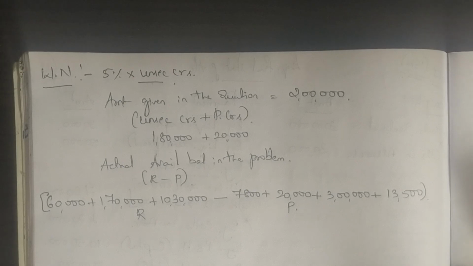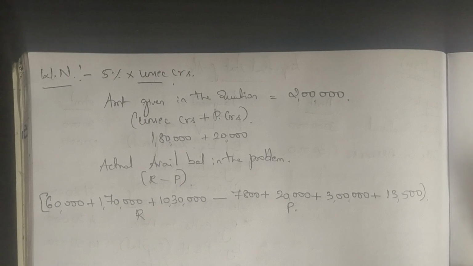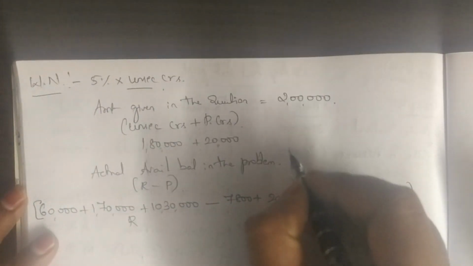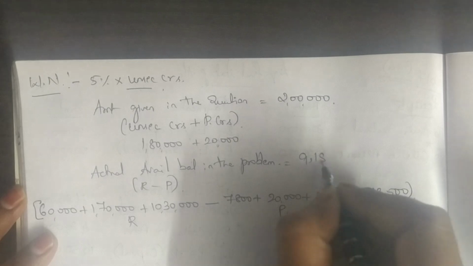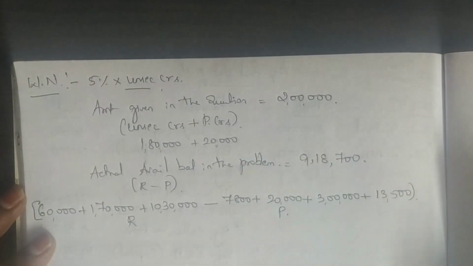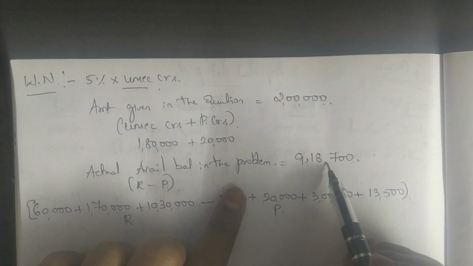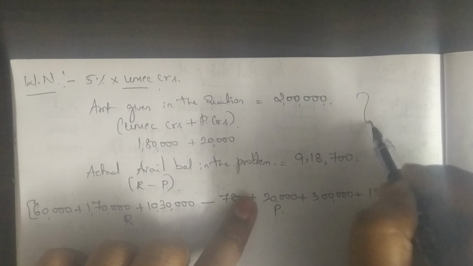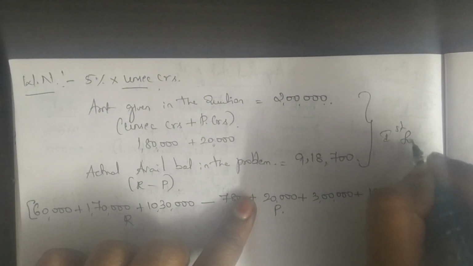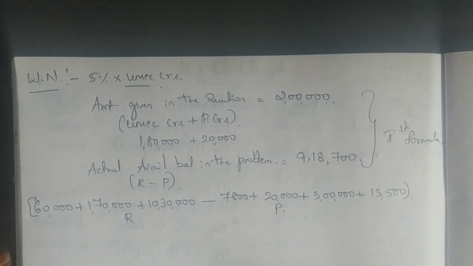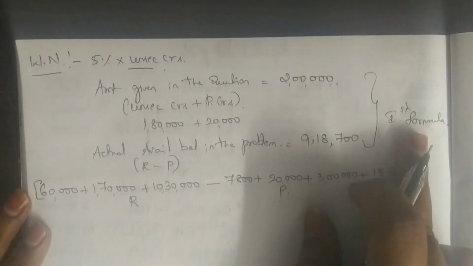60 plus 1 lakh 70, 10 lakh 30 minus 7,800, 20,000, 3 lakh and then 13,500. You get 9,18,700. So now check which formula you have to use. Amount given is 2 lakh. My available balance is 19,80,000. So I have more balance with me. So definitely I will use first formula. If my available balance was less than 2 lakh, I would have used second formula. Since I have more balance, I am using first formula.